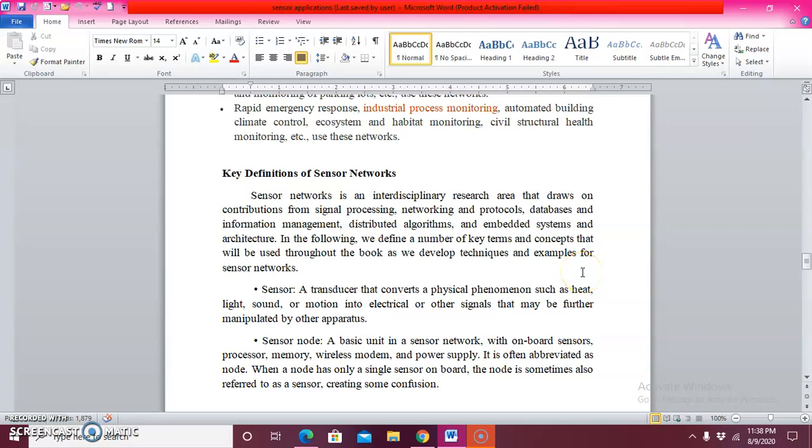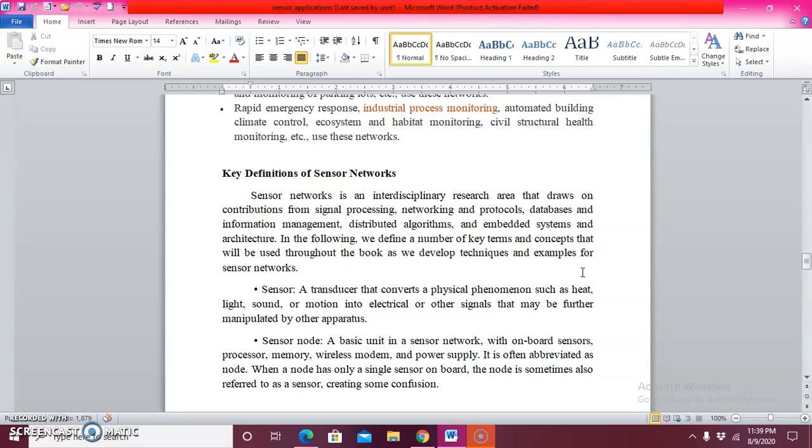Key definitions of sensor network. What are all the taxonomy terms we have used in sensor network? That is our discussion today. So generally for sensor network, the taxonomy, the first one is light sensor.